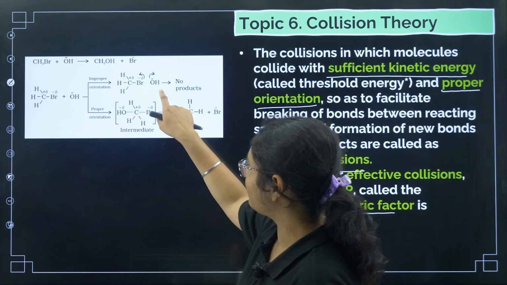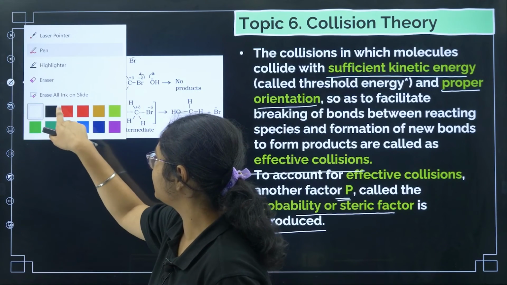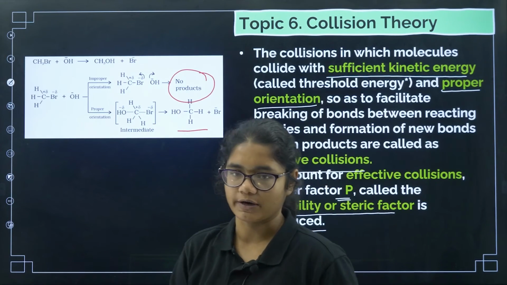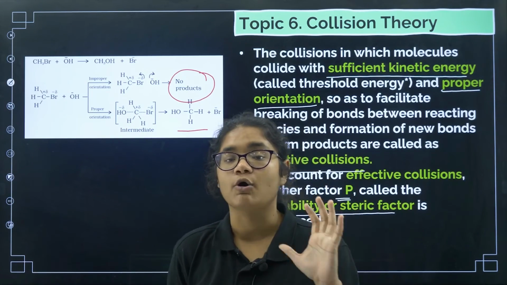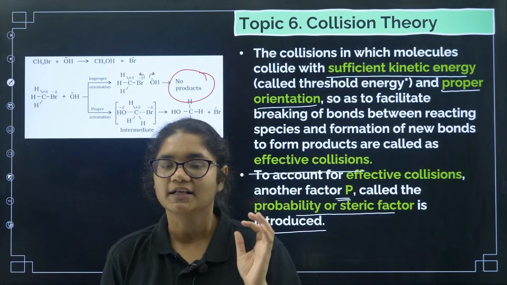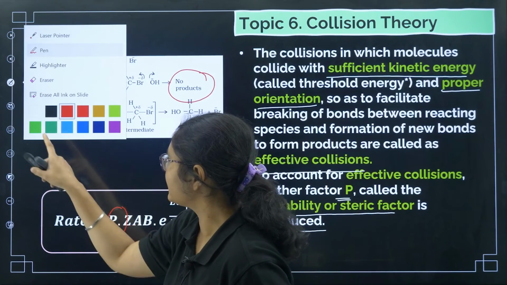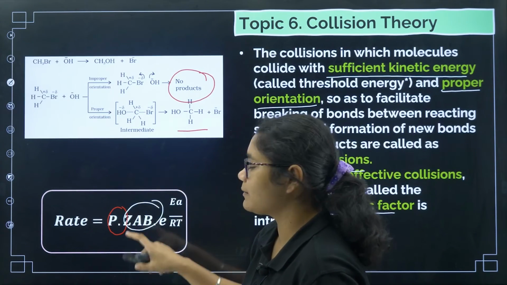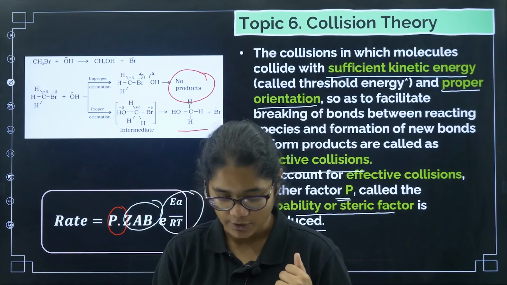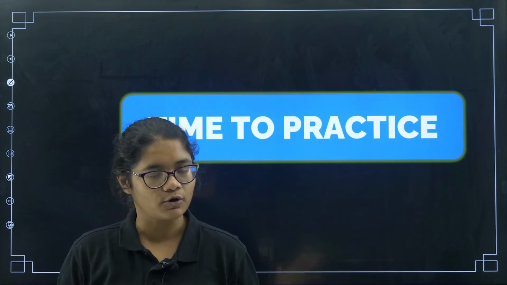So when OH minus is attacking from the front side, you can see from this side, no products are formed, right? In this case no products are formed. But when OH comes from the back side, there is a formation of product. So there is also an importance of orientation factor, not only energy but also the orientation of the molecules is important. To account for this orientation factor, we have another term, that is P, which will tell about the orientation factor. ZAB is telling about your collision frequency, and this factor will tell you about the energy, that is activation energy. Okay. So with this we have completed a revision of all the three chapters.